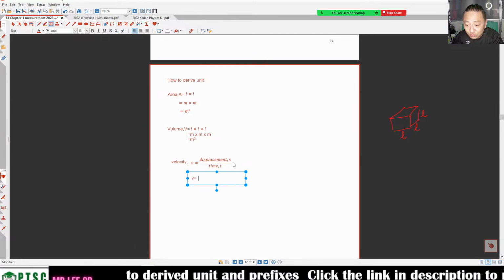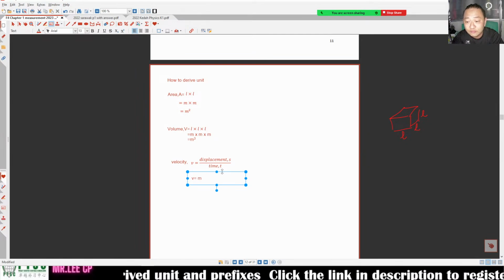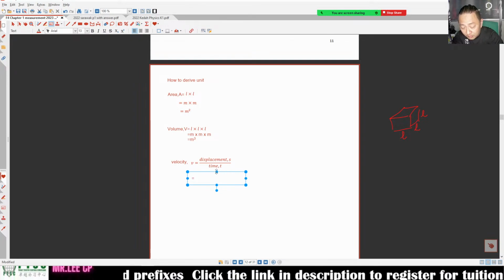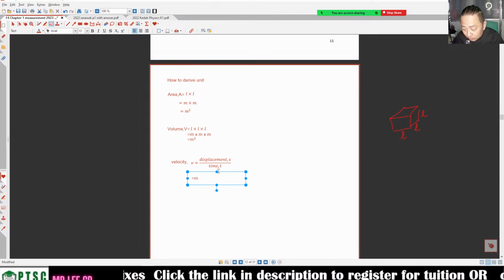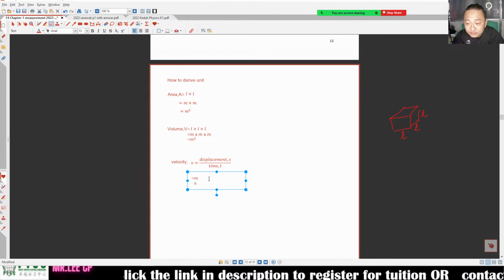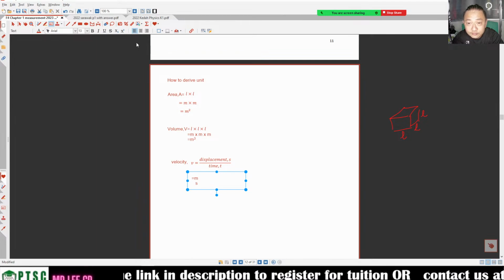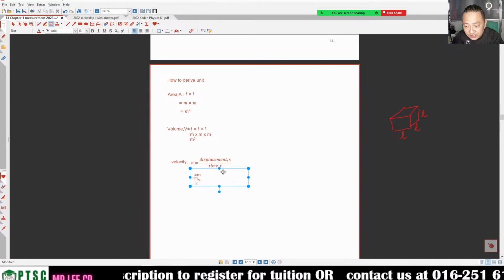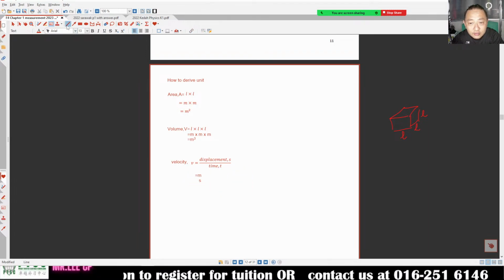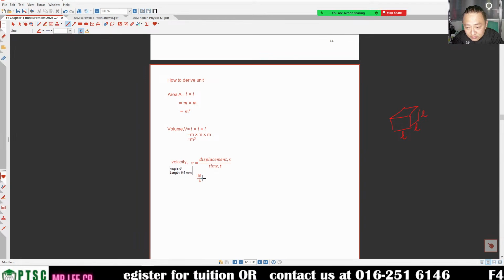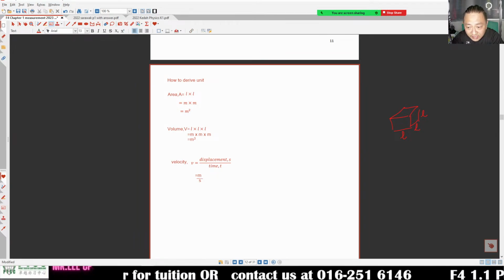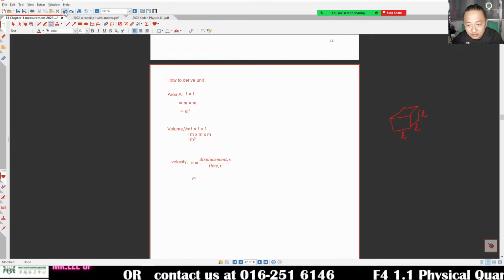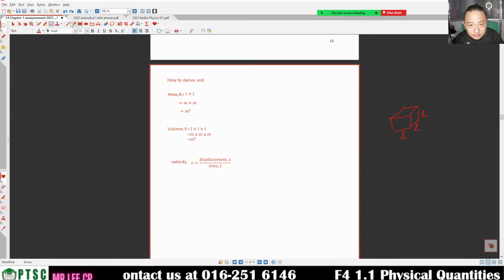So v is displacement over time. For displacement, the unit that we use is meter. Over the time, time will be in second. Not hour, not minute, it is second. So meter divided by second. It is so ugly, I better use the formula to write it.